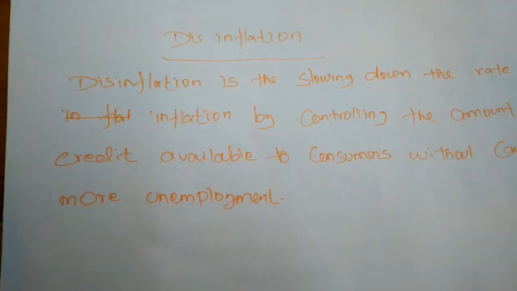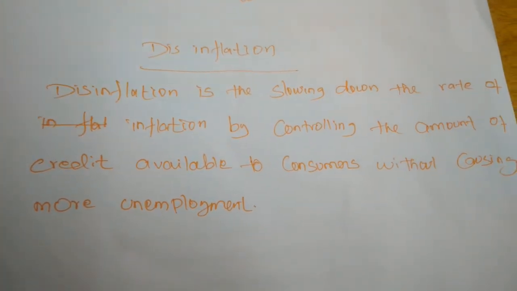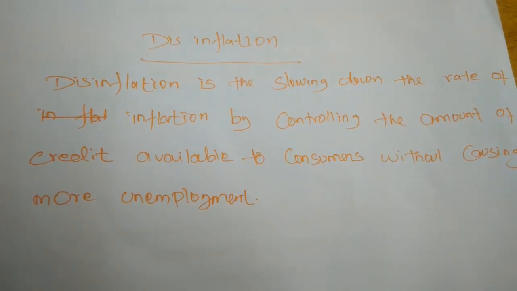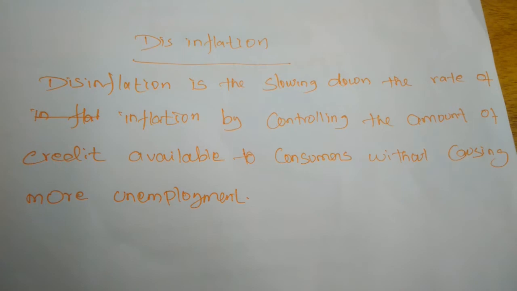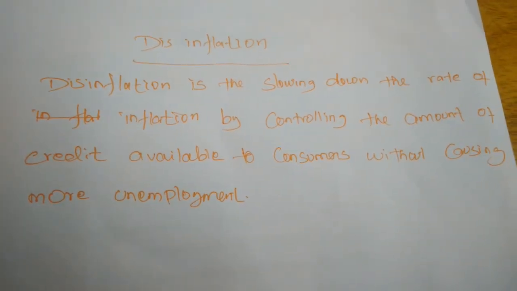Next, disinflation. Disinflation means what? We can understand from the name itself. Disinflation is the slowing down of the rate of inflation by controlling the amount of credit available to consumers without causing more unemployment.